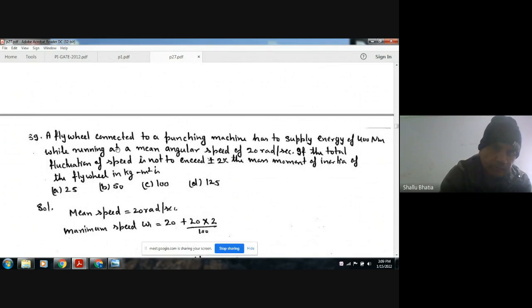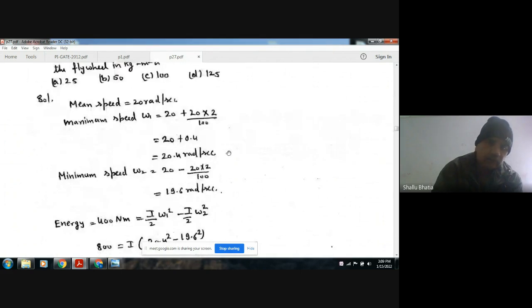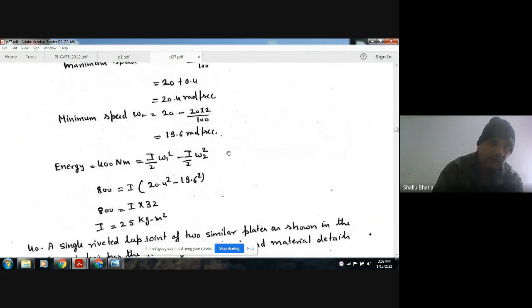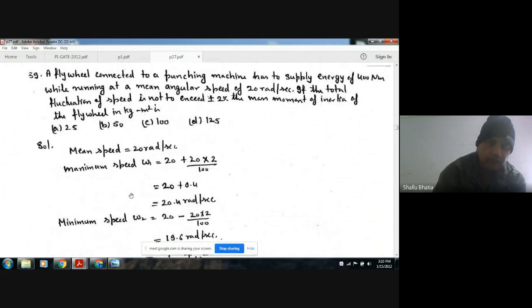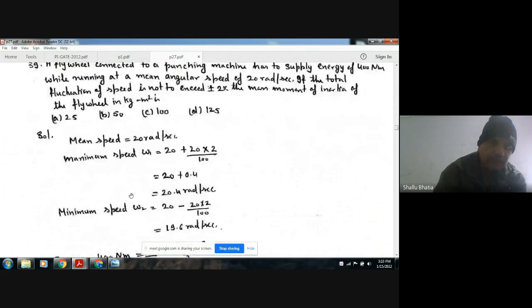The amount of energy that the flywheel supplies to the punching machine is the fluctuation of energy, because only that amount the flywheel can store in it. So the fluctuation of energy is 400 Newton meter. Now putting the values of omega 1 and omega 2, we can find I. So I is 25 kilogram meter square, and the answer is A.